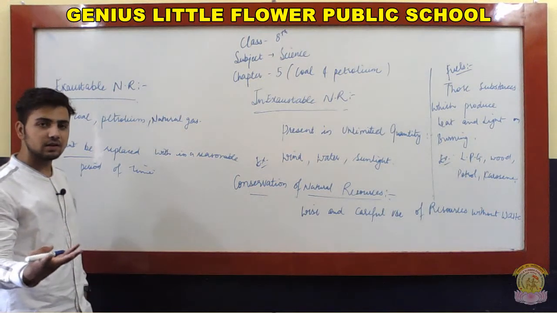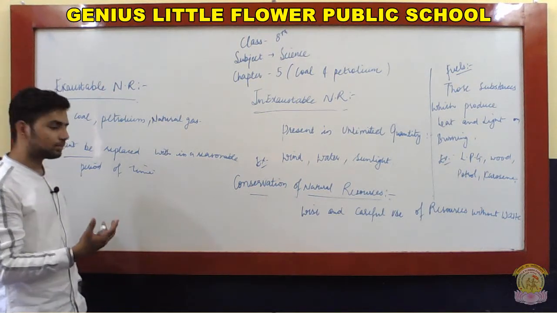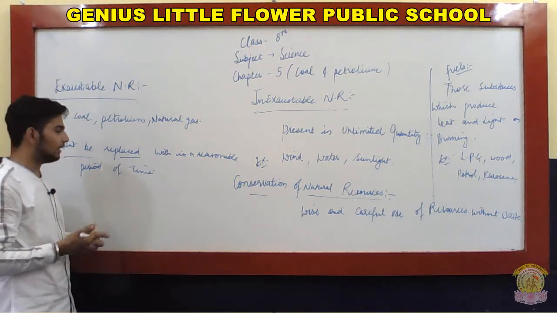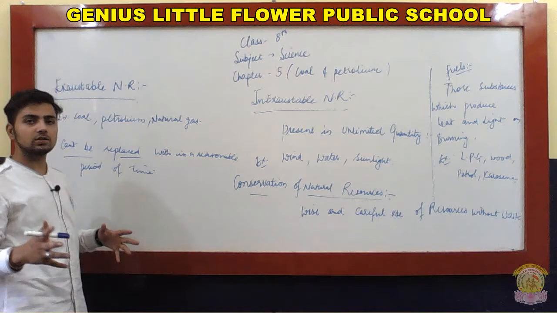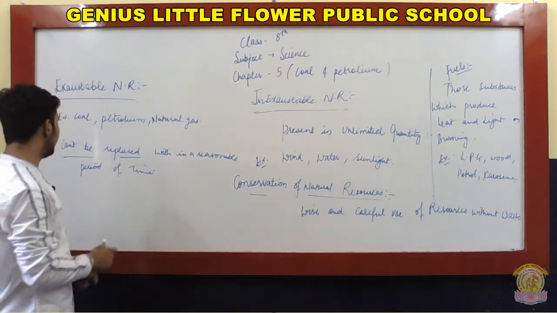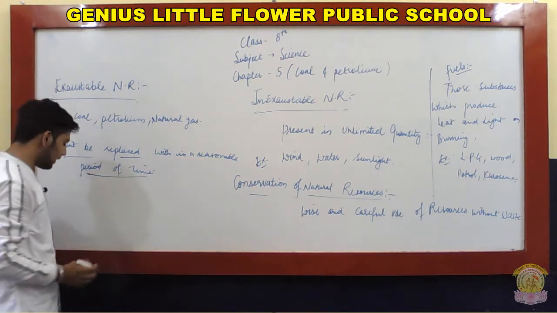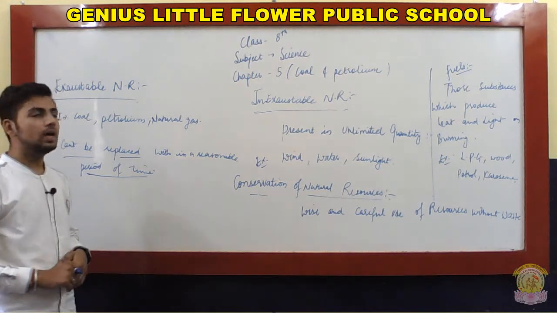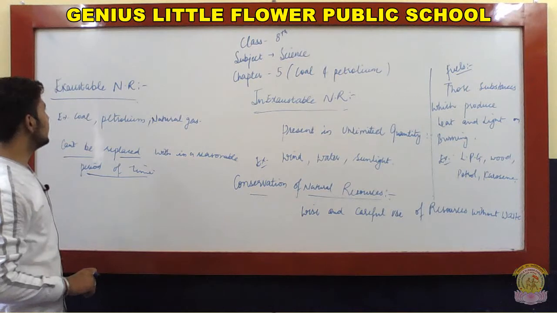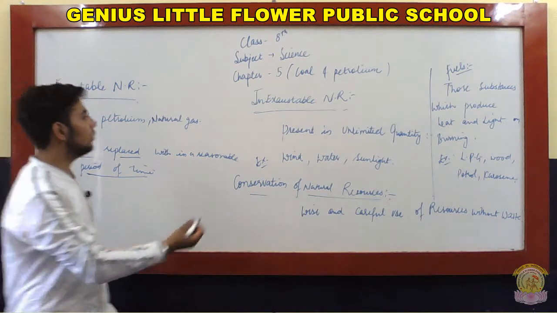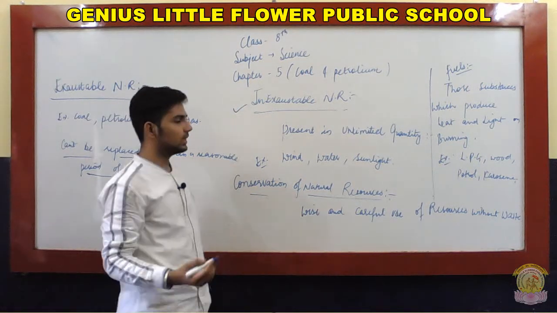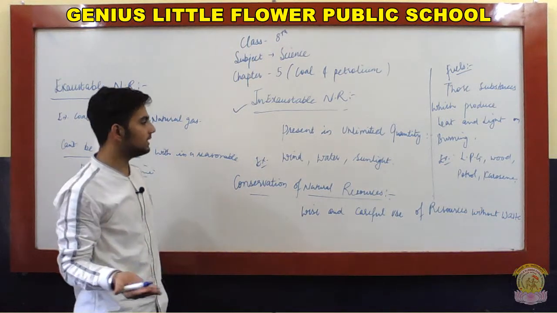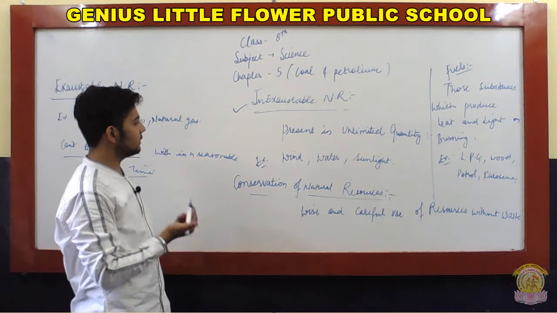They take thousands and millions of years to be in stock again. Those that cannot be replaced within a reasonable period of time are called exhaustible natural resources. Now moving to inexhaustible natural resources, which are in unlimited quantity and are not going to exhaust.